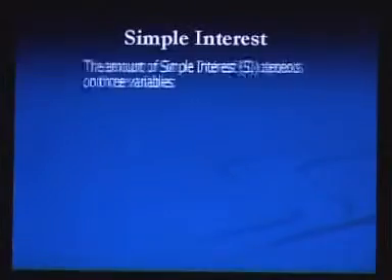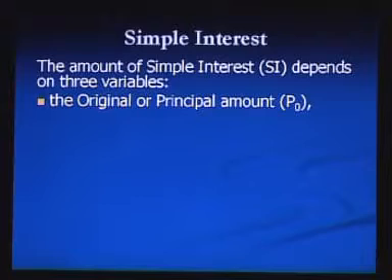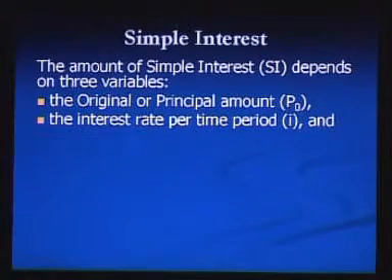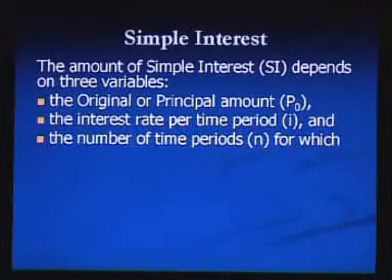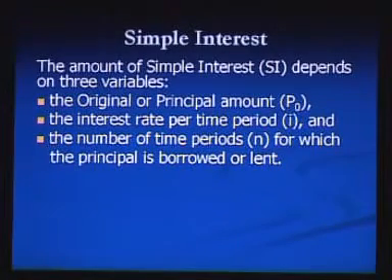For example, the amount of simple interest depends on 3 variables: the original or principal amount P0, the interest rate per time period I, and the number of time periods n for which the principal is borrowed or lent.